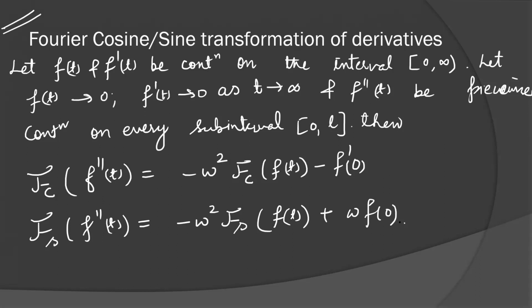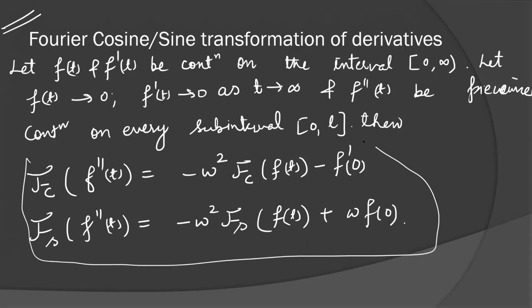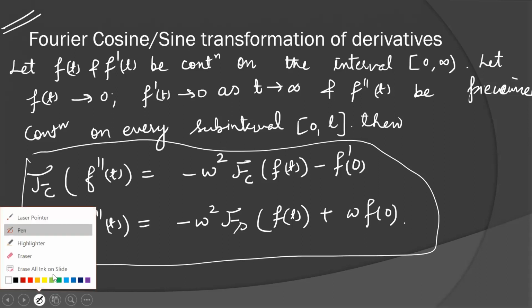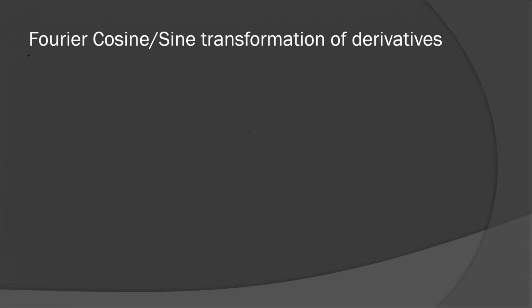So this is the result for the second derivative. We have a result for the first derivative also. We will discuss only the first and second derivative because in our syllabus we have to solve heat, Laplace and wave equations, which are only up to second derivative, with the help of Fourier transformation.